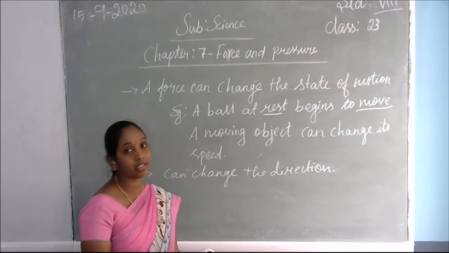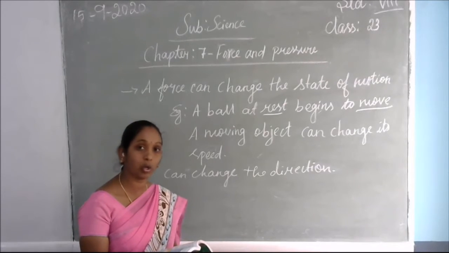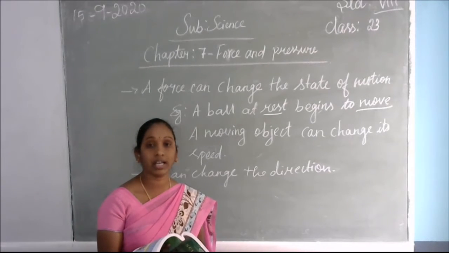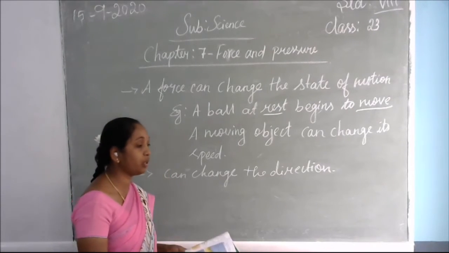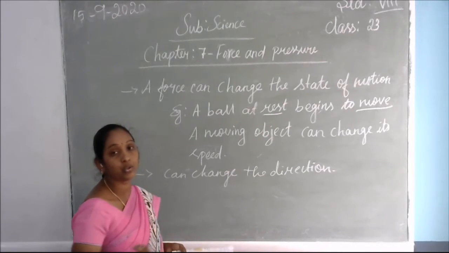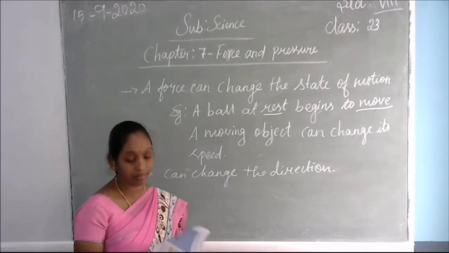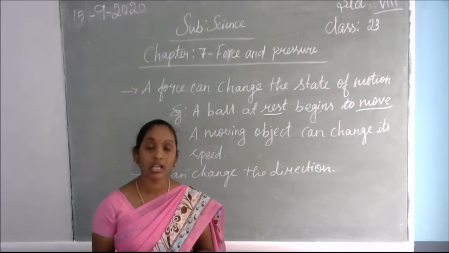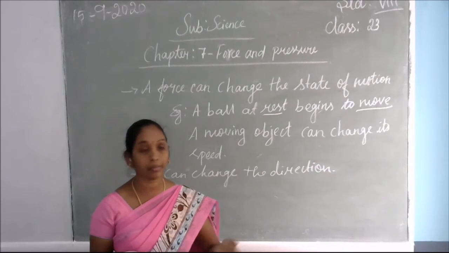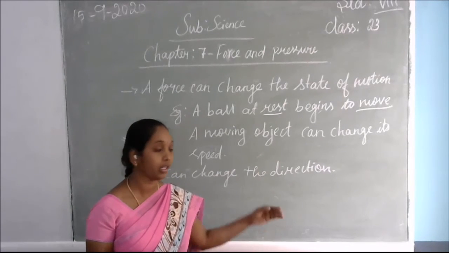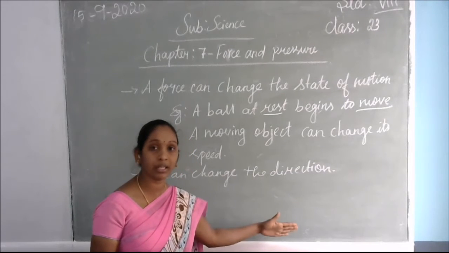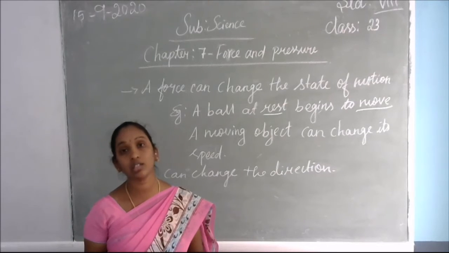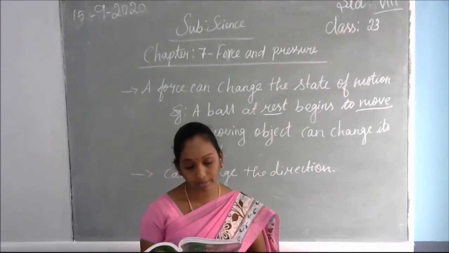So there is a disturbance for the object to continuously move. So what will happen here? Definitely it will change direction. If you kick the ball, it will go, hit the obstacle and come back to your position only. So the ball can change its direction. Not only that, the speed will be reduced and the direction will also change. The ball cannot continuously go once it is stopped. It will hit the wall or whatever you are keeping in front of the ball, and it will come back to your side only. So here the speed and the direction are changed because of your force.